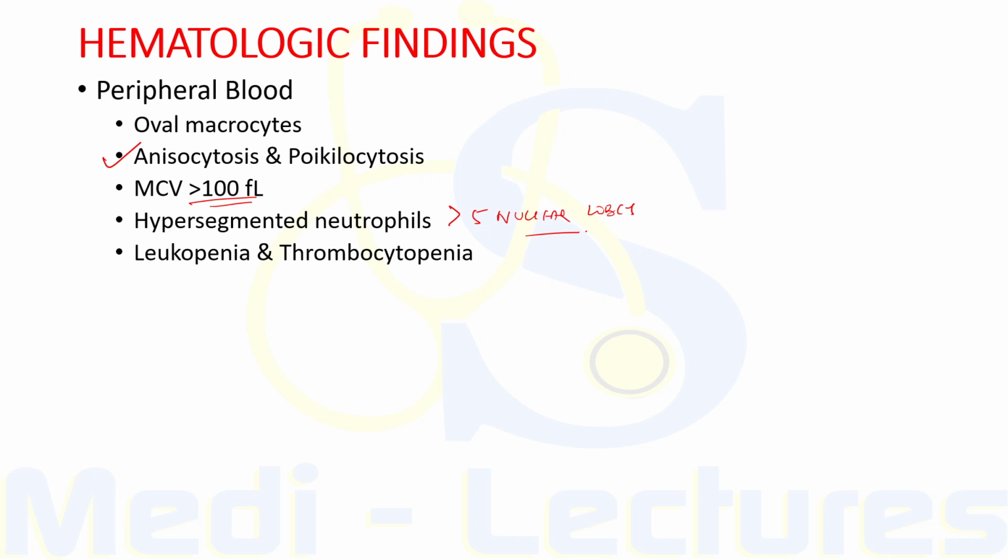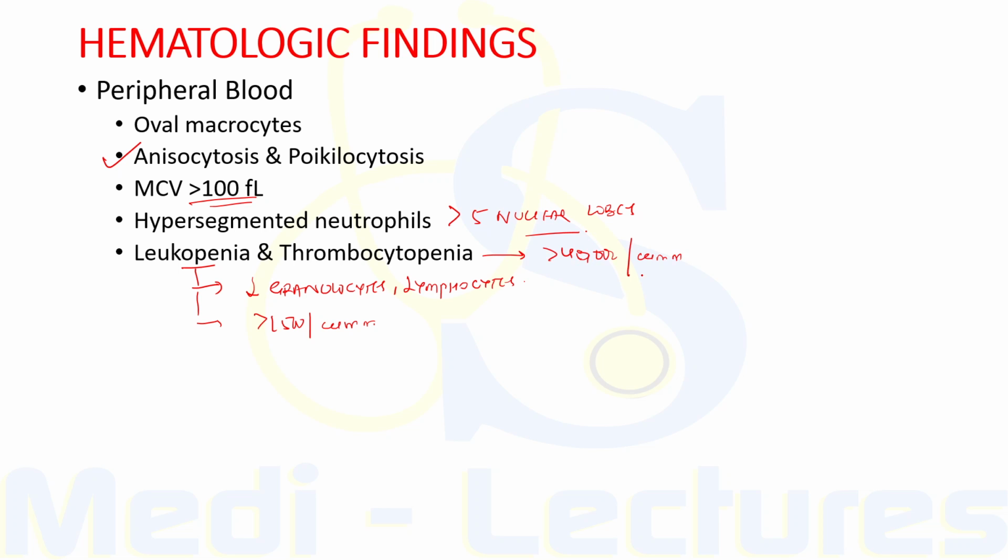There may be leukopenia and thrombocytopenia. Leukopenia occurs due to a decrease in granulocytes as well as lymphocytes. There is decreased count in both of these cells, but the counts are usually more than 1500 per cubic millimeter. On the other hand, thrombocytopenia, if present, the count is usually more than 40,000 platelets per cubic millimeter.